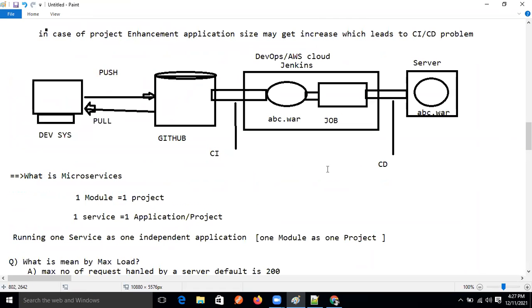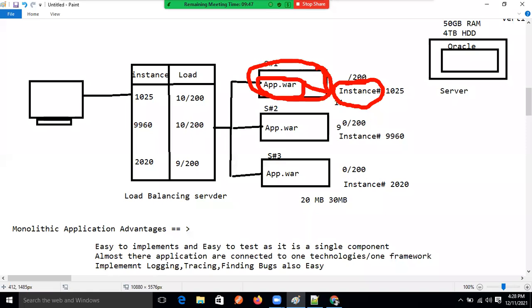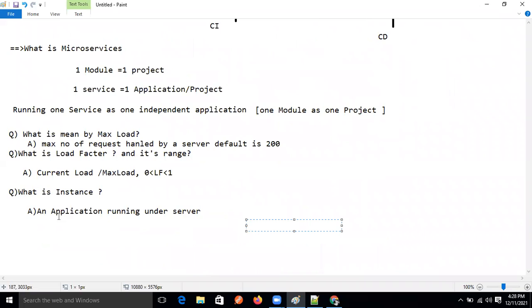Come on, see this. What I said is that one instance means what? Even I said that at the time of explanation, right? One application is running where now? In the server only, right? In the server, one application is running. This is nothing but an instance. One application is one instance. So where is that instance running? In the server only, right? So that one only I gave. An application running under the server, that is nothing but an instance. Come on, clear, guys?